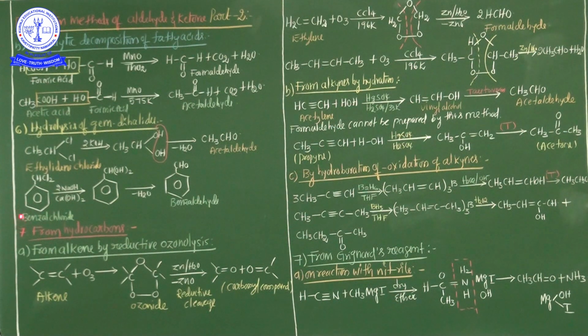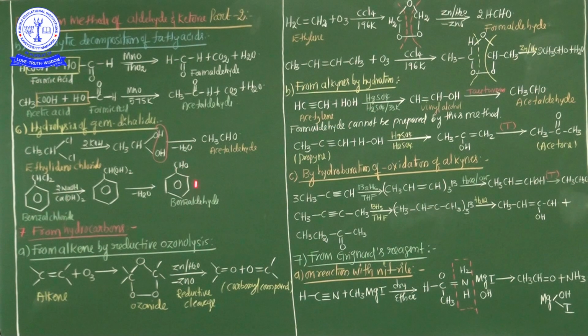Benzyl chloride is treated with sodium hydroxide or calcium hydroxide. Now see, my dear students, this is the benzyl chloride. This benzyl chloride reacts in the presence of NaOH. Now an intermediate product is formed. From this intermediate product, a water molecule is eliminated and finally benzaldehyde is formed.